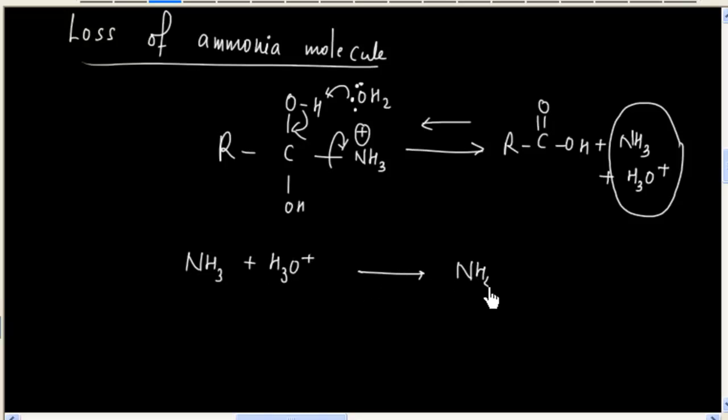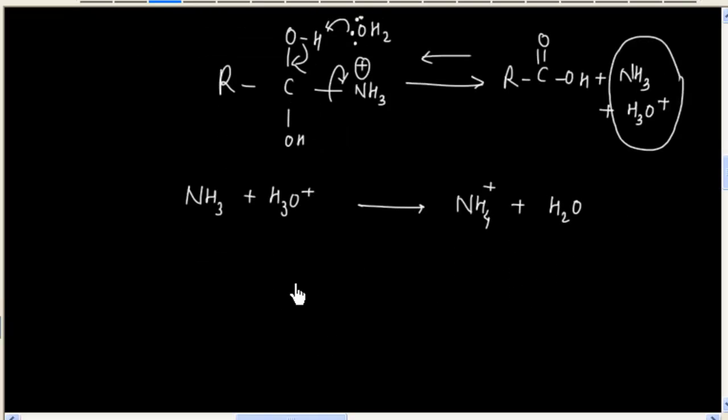So this goes only in one direction, that is in the forward direction. That is, it goes only in forward direction.